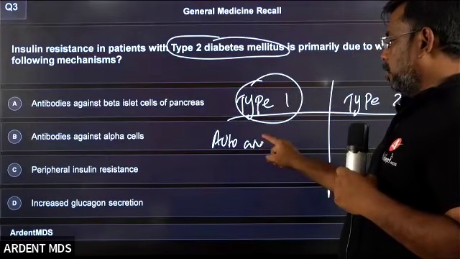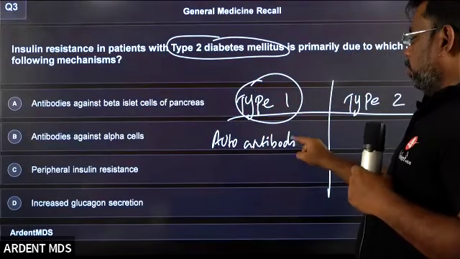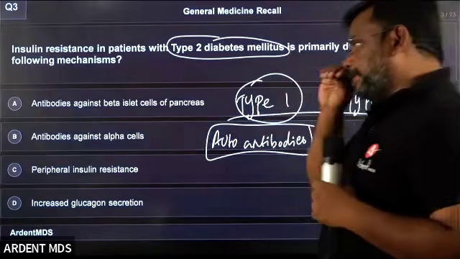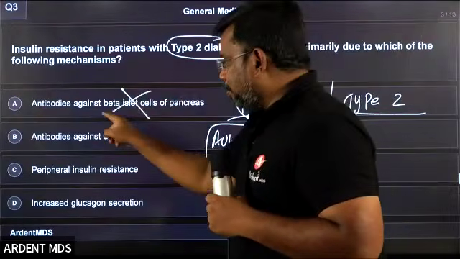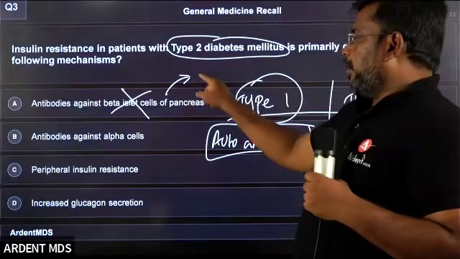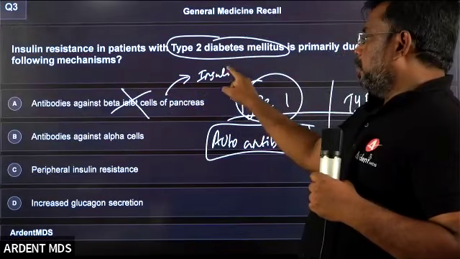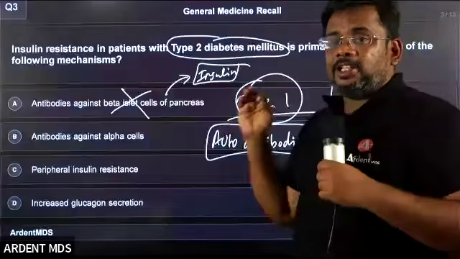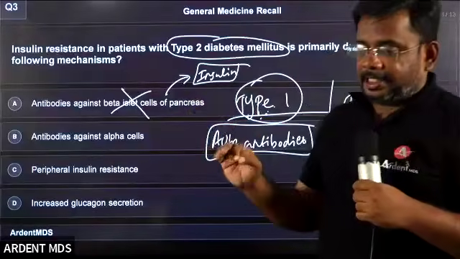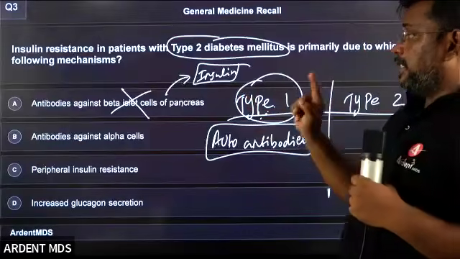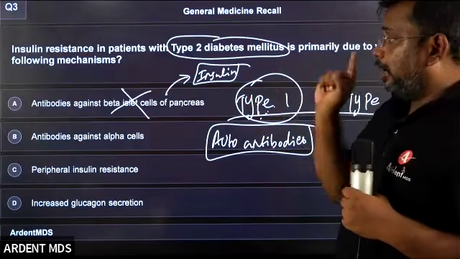So there is a formation of autoantibodies. These autoantibodies act against the beta cells and break the beta cells. Since the beta cells are breaking, insulin is not produced. So that is why this type of diabetes is called insulin dependent diabetes mellitus. So antibodies against the islet beta cells of the pancreas are seen in type 1.